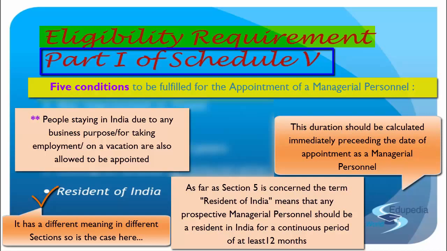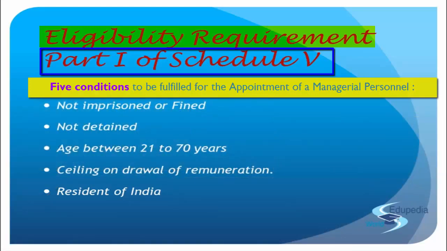So when we talk about being resident, either you have to be in India for a period of not less than 12 months preceding the date of your appointment, or you have come to stay in India for taking up an employment or carrying on a business or vocation in India. That is the definition of resident in India as per part 1 of schedule 5. So remember, this is law and taxation that you are dealing with. The same word may have different interpretations and different definitions at different places. So that is about the eligibility requirement.